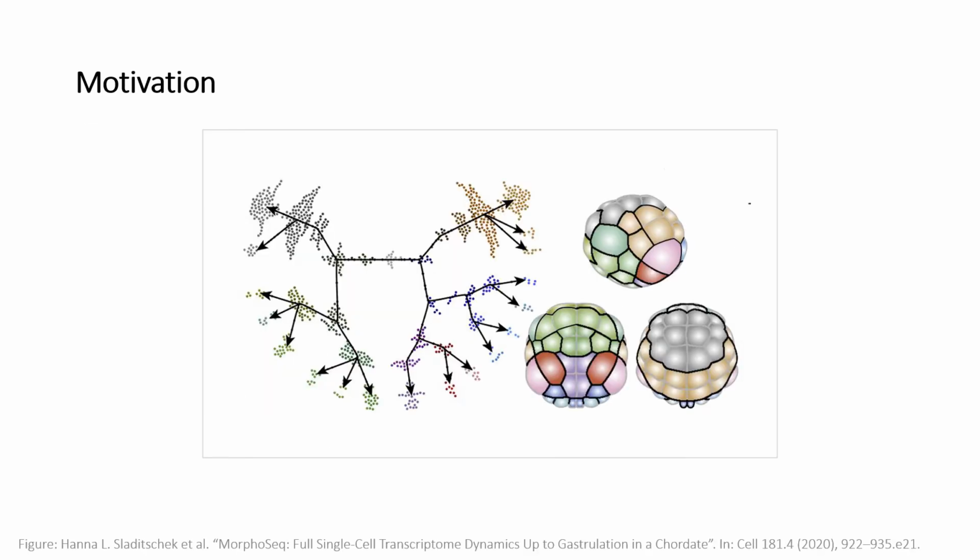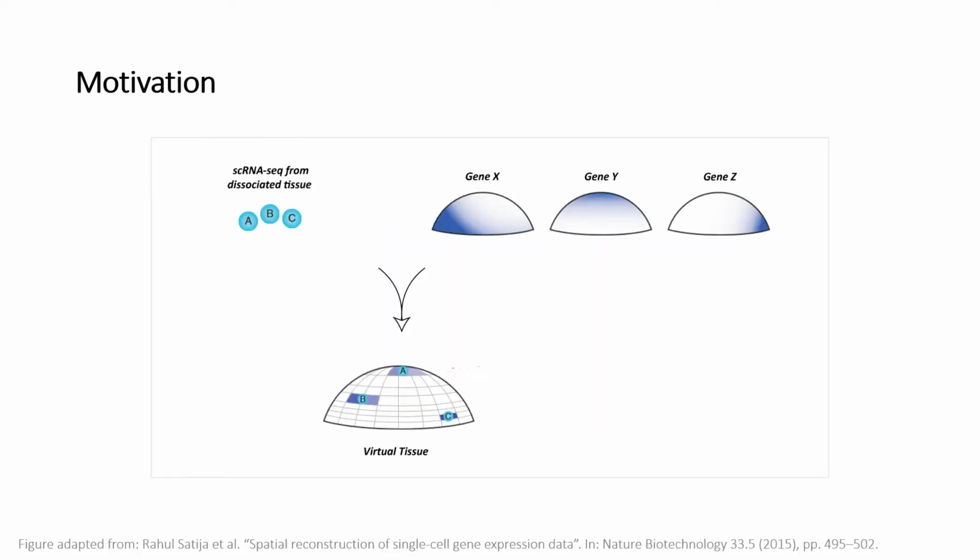Computational reconstruction of tissue structure based on single-cell data has been shown to support the inference of the emergence of structure along development, division of labor mechanisms across tissues, and variation in health and disease. Multiple computational methods have been proposed to approach this task over the past few years, relying on multiple types of prior knowledge. For example, a reference atlas that has information about spatial gene expression of a subset of genes.